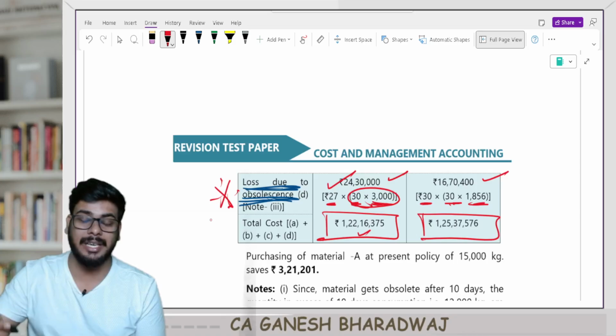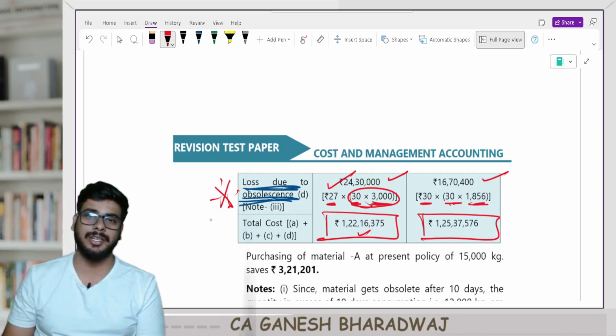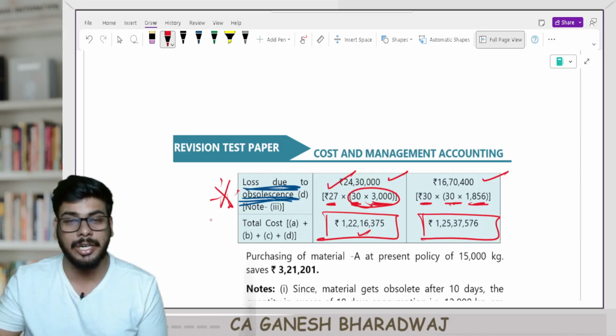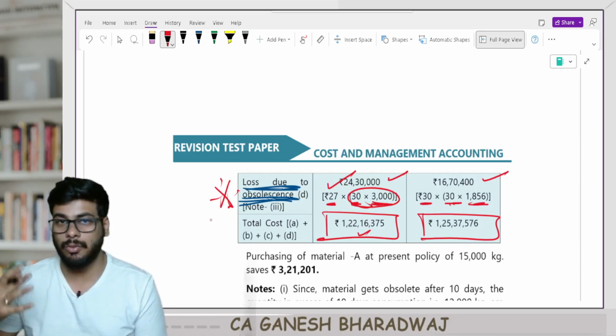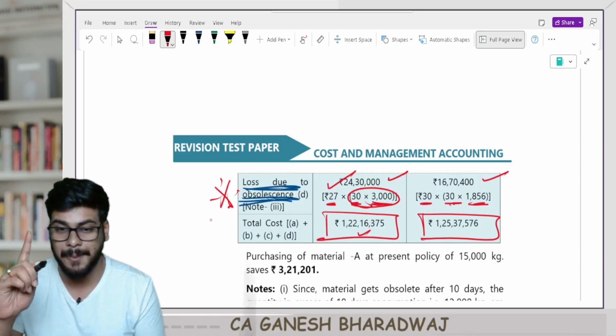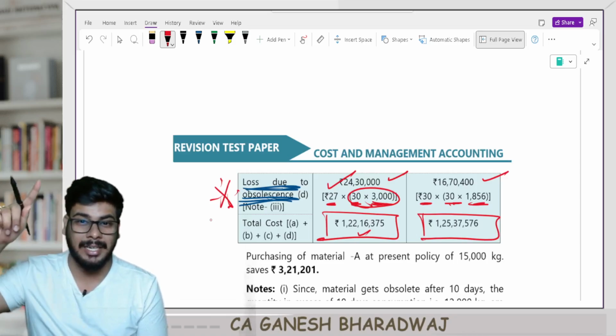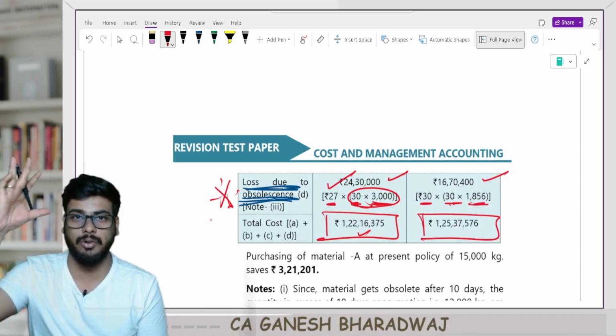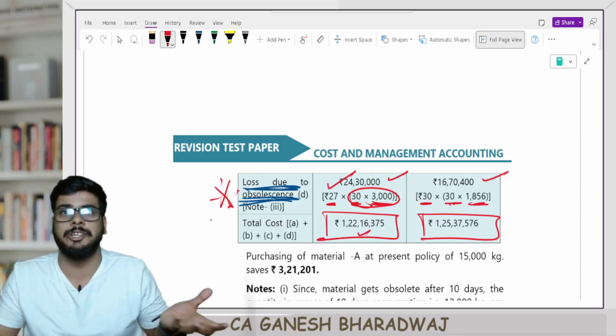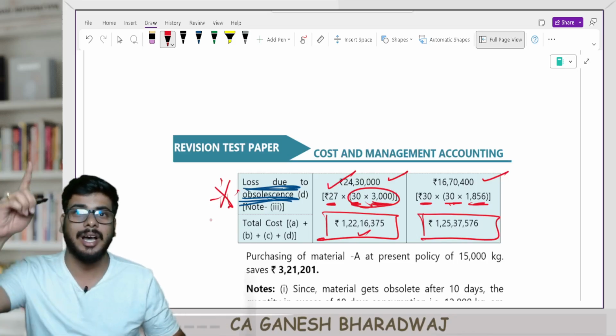If I order at the EOQ level, my total cost is increasing. Are you clear with this? Sir, generally, it should not increase, no? So what we have done in our regular classes and all, is it wrong? No. Remember, I told you, the EOQ formula, all these things are done without a discount model. If there is a discount, obviously you need to compare it scenario wise. Are you clear with this?